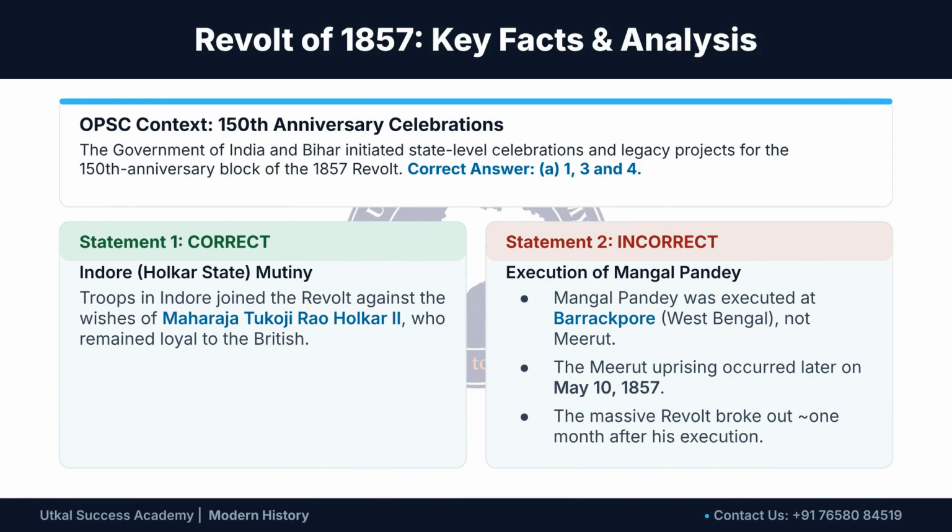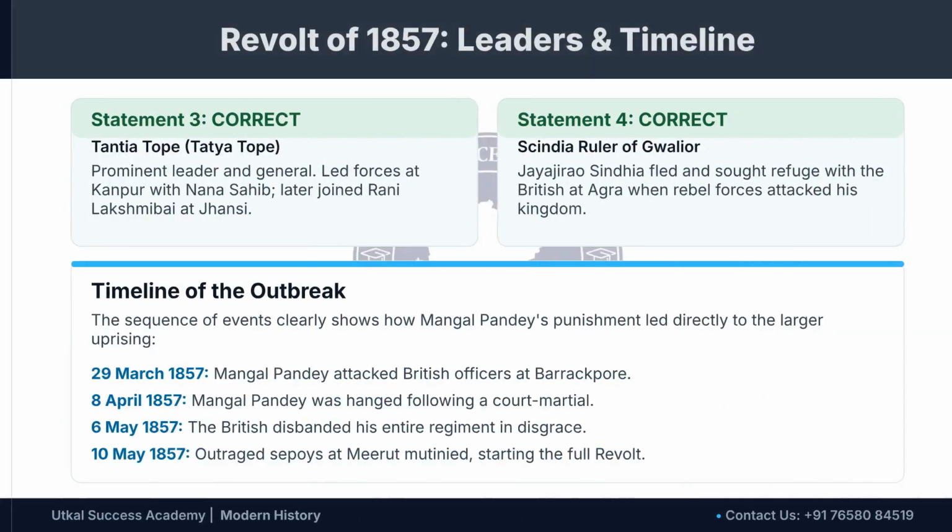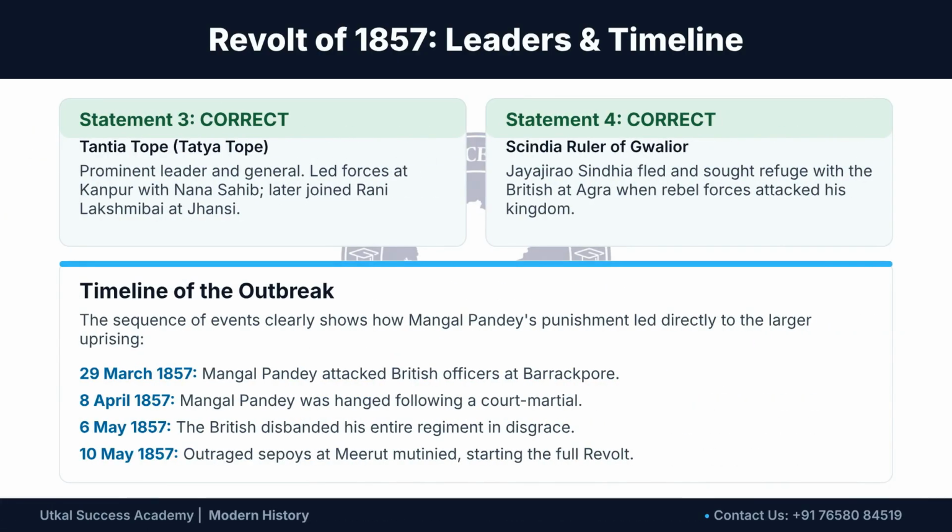Troops in Indore revolted, despite the loyalty of Maharaja Tukoji Rao Holkar II. Statement 2 is incorrect, because Mangal Pandey was executed at Barakpur, not Meerut. Statements 3 and 4 are correct. Tantia Tope was a prominent leader at Kanpur and Jhansi. The Scindia ruler of Gwalior, Jayajirao Scindia, fled and sought British refuge.